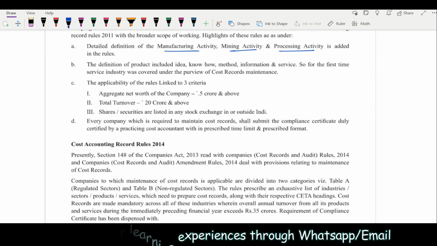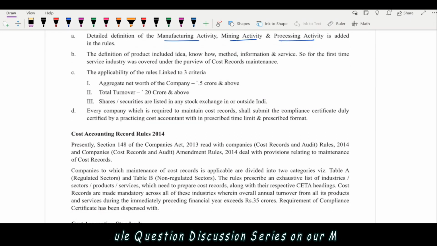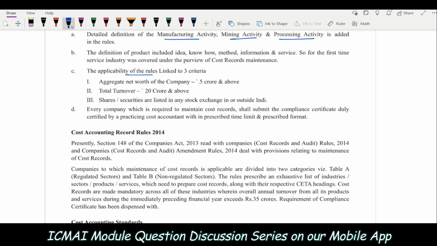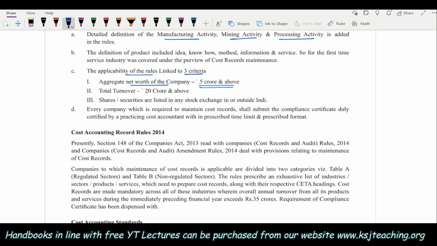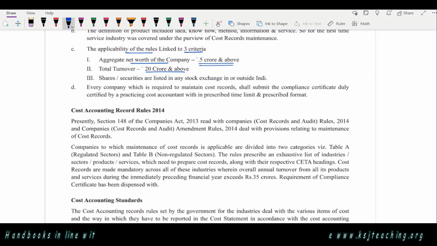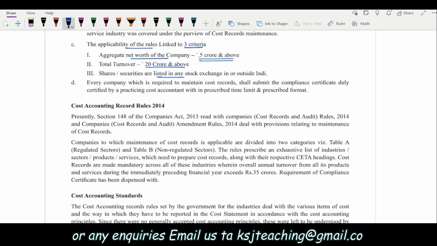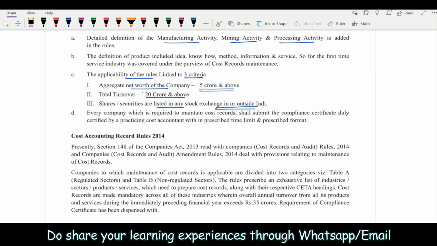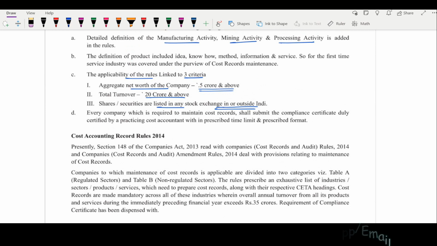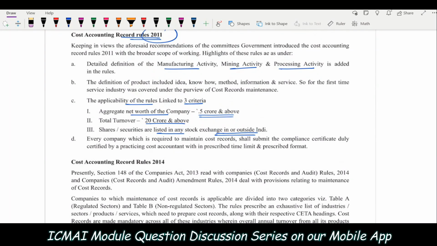Which companies are required to maintain the records? The applicability of the rules was linked to three criteria: the aggregate net worth of the company is 5 crores and above, total turnover 20 crores and above, and the shares or securities are listed in any of the stock exchanges in and outside India. That is a regulated company, right? So it should be a regulated company that is being regulated by the stock exchange. Okay. So all these rules were given.